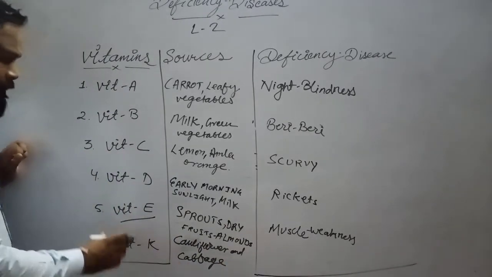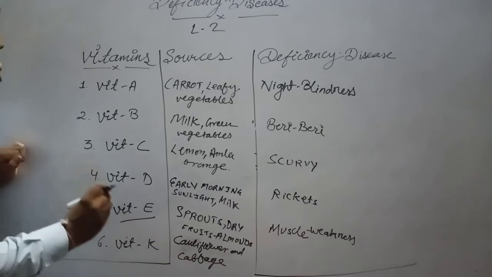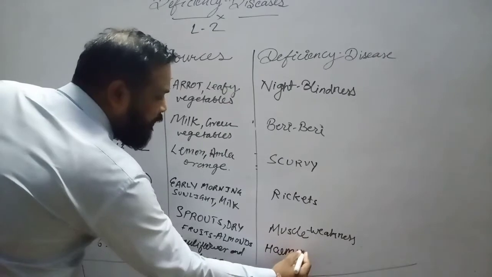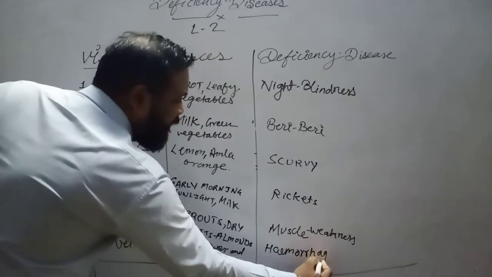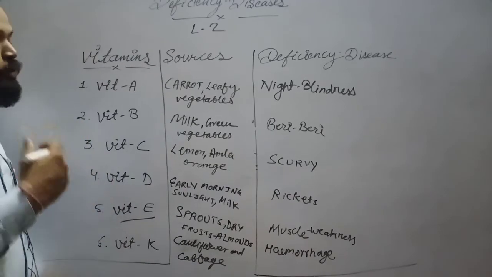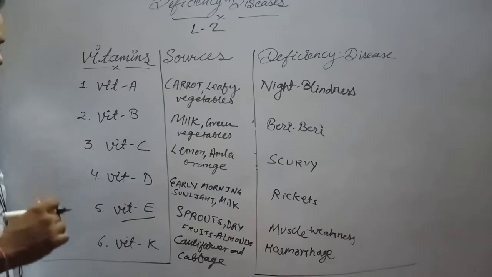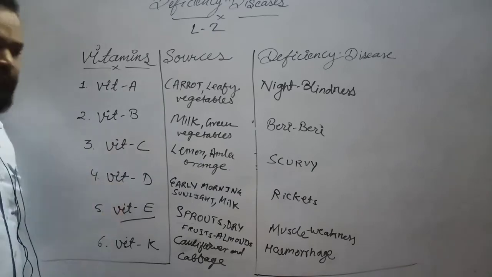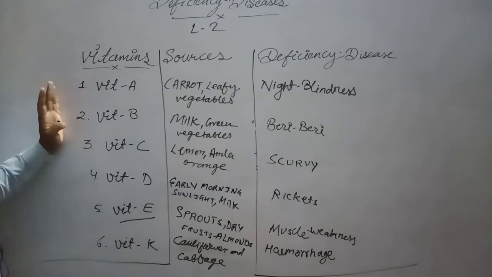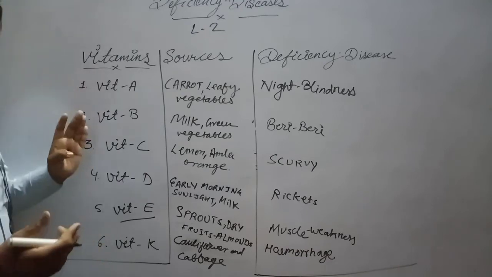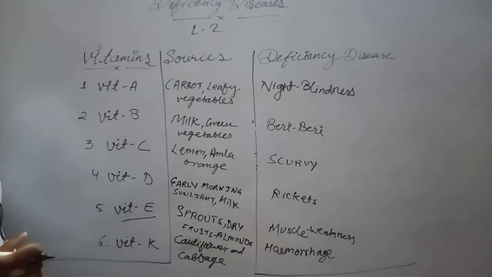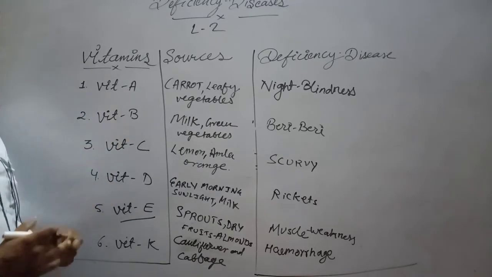And if there is no vitamin K in your diet, then you will be suffering from a disease that is known as hemorrhage. What is hemorrhage? Hemorrhage is a kind of continuous bleeding where a person gets no check on the bleeding from an injury. So this was for vitamins only. In the next section of this video, we will be discussing the other minerals and nutrients and their deficiency diseases. Okay, then get ready for the next section of the video also.